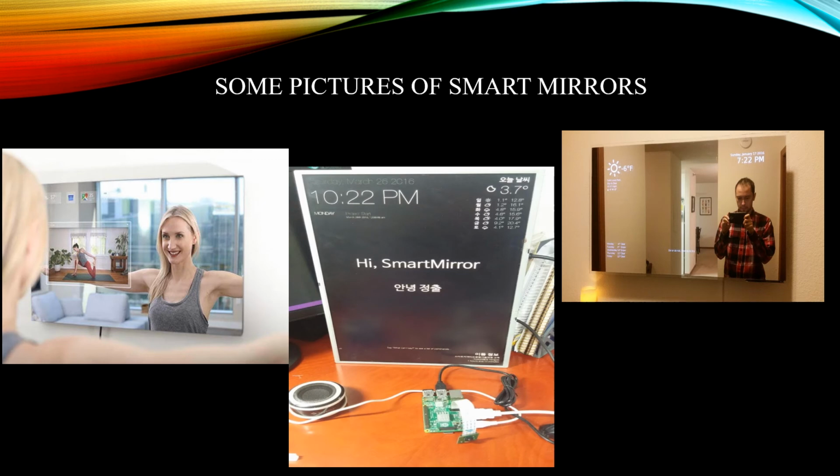So here we have some pictures of the smart mirror. You can see that it is not acting only as a simple mirror, but here we can see the time, the weather, and many other events that are scheduled.